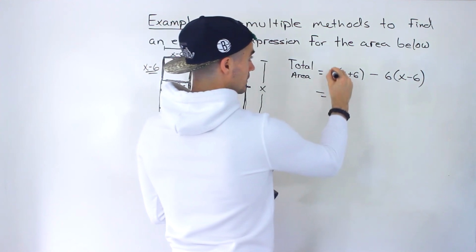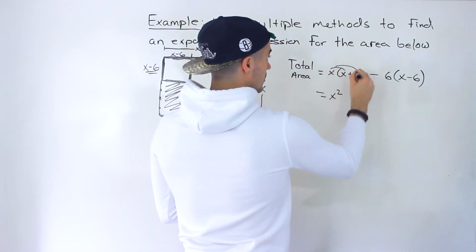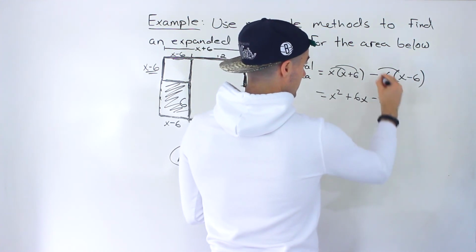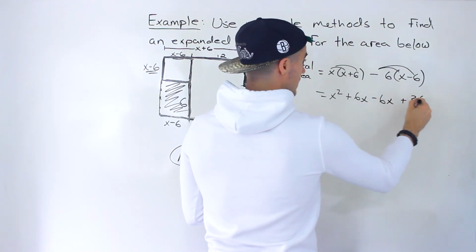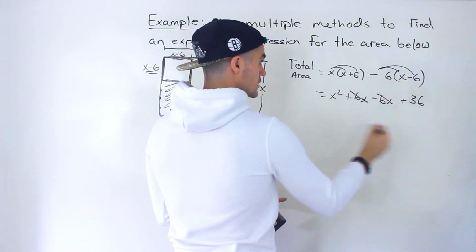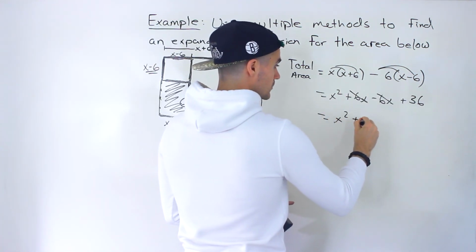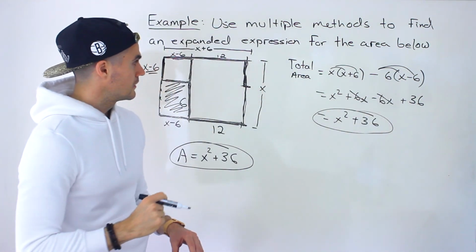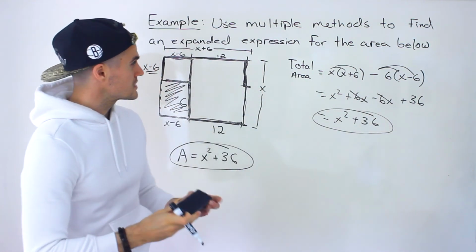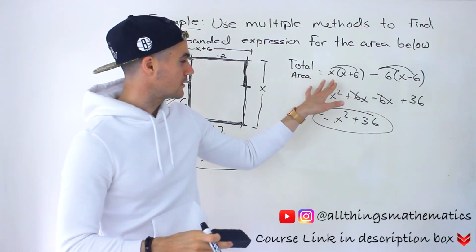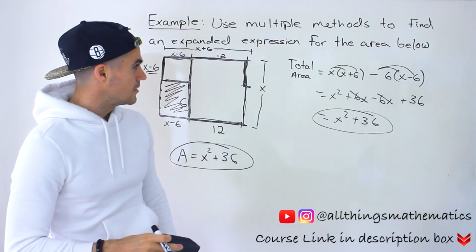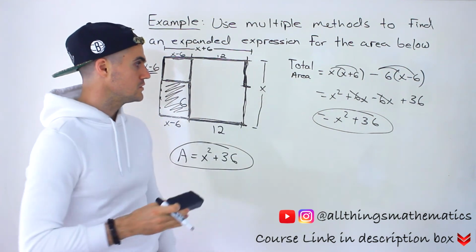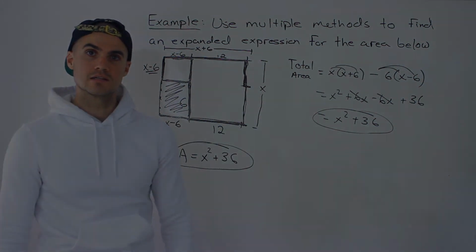And so what would happen here? x squared plus 6x minus 6x plus 36. After we distribute, notice these are like terms, they cancel out, and we end up with x squared plus 36. Exact same expression. Okay, so multiple methods to do this. This method didn't have any special products, so I saved it for last, but it probably had the least algebra of all the other methods. So whichever way you do it, x squared plus 36 is the final answer.